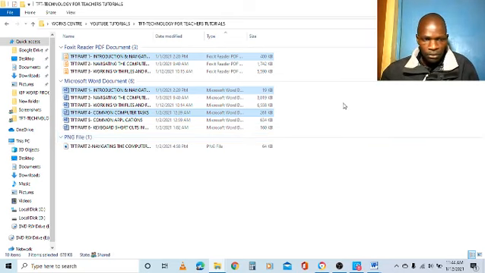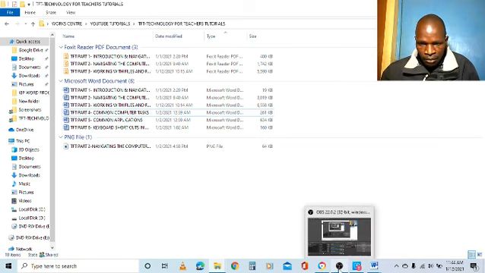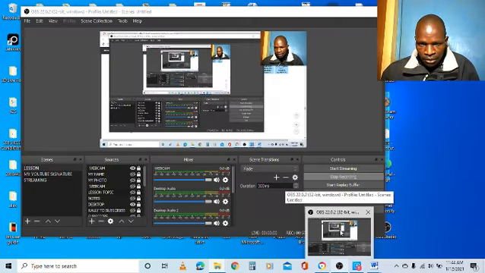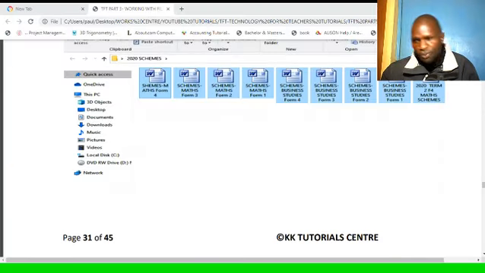So that's how to select multiple files. So we move back to our next section, the tutorial. Back to the notes from the desktop.